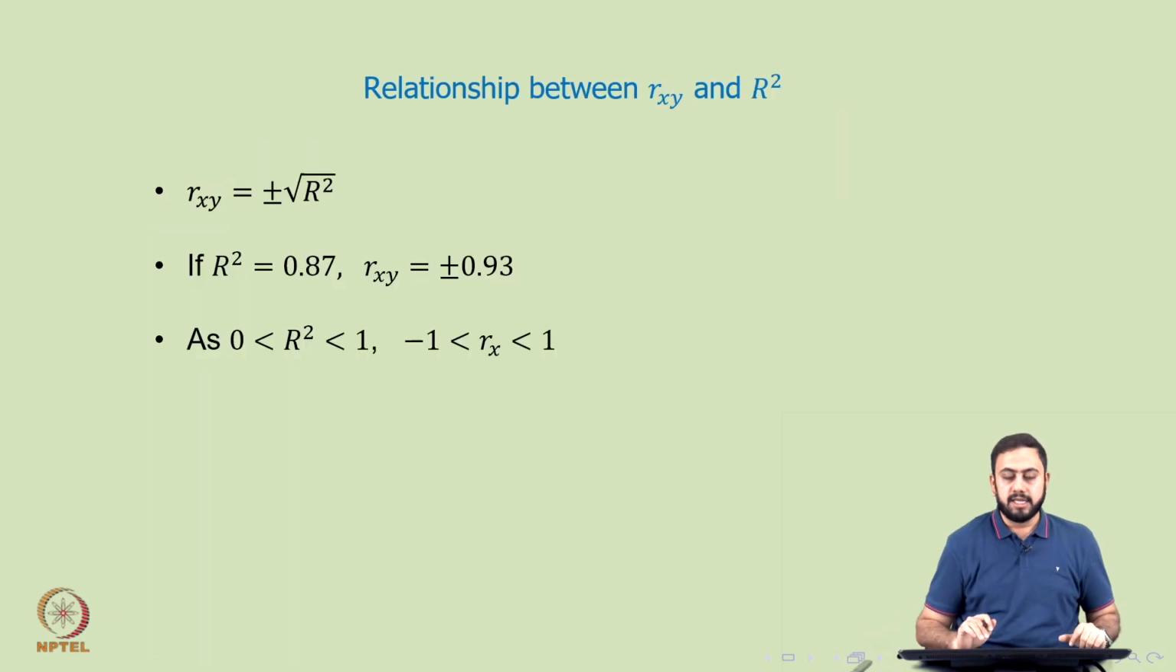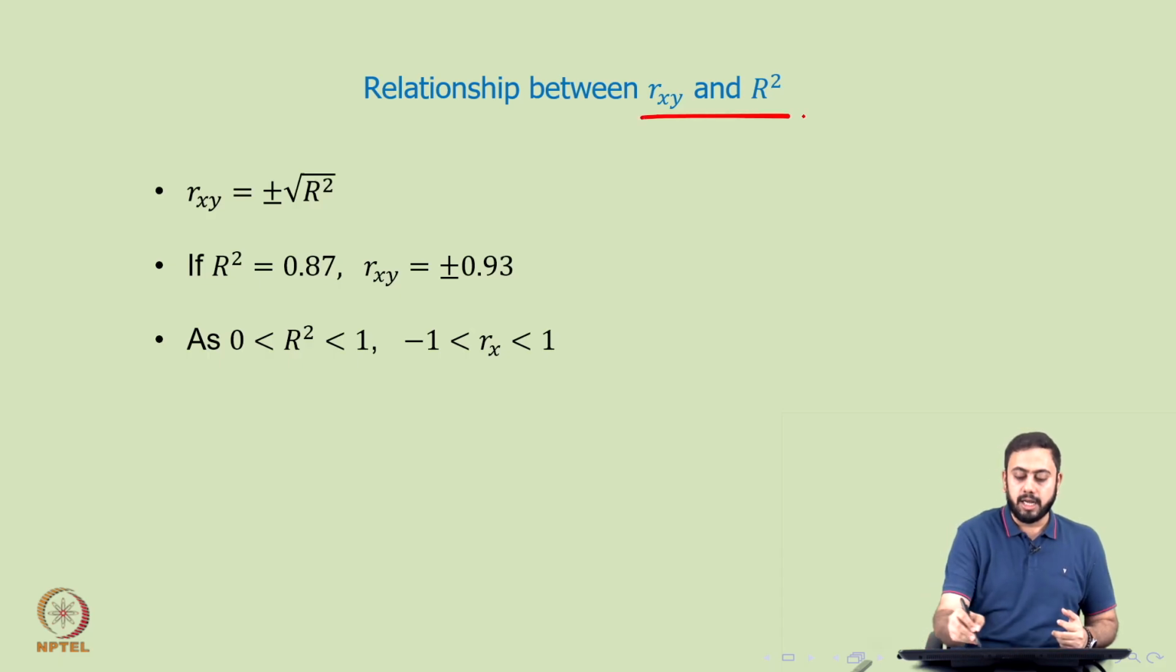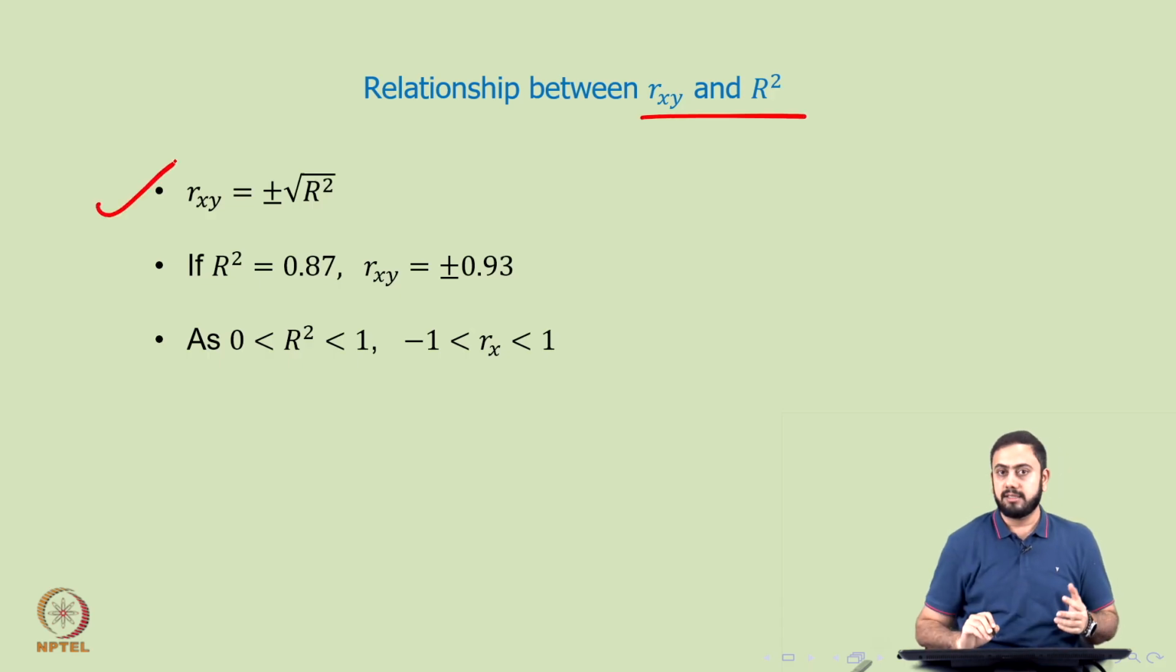Alright, now more interestingly, you do have a relationship between correlation and capital R square. So, what exactly is that? The relationship between correlation small r and capital R square. It so turns out that the Pearson's correlation coefficient small r is nothing but plus or minus the square root of capital R square. So, if your capital R square for the model is 0.87, my correlation could be either plus 0.93 or minus 0.93.